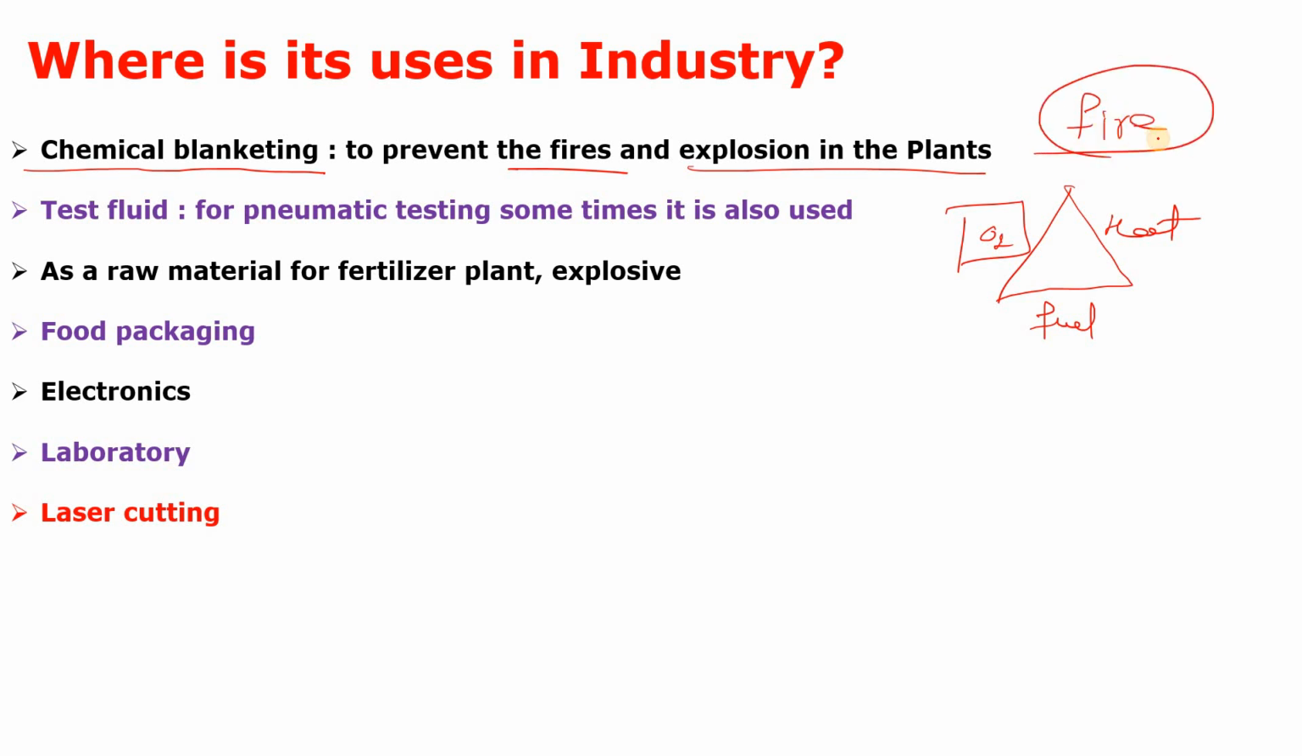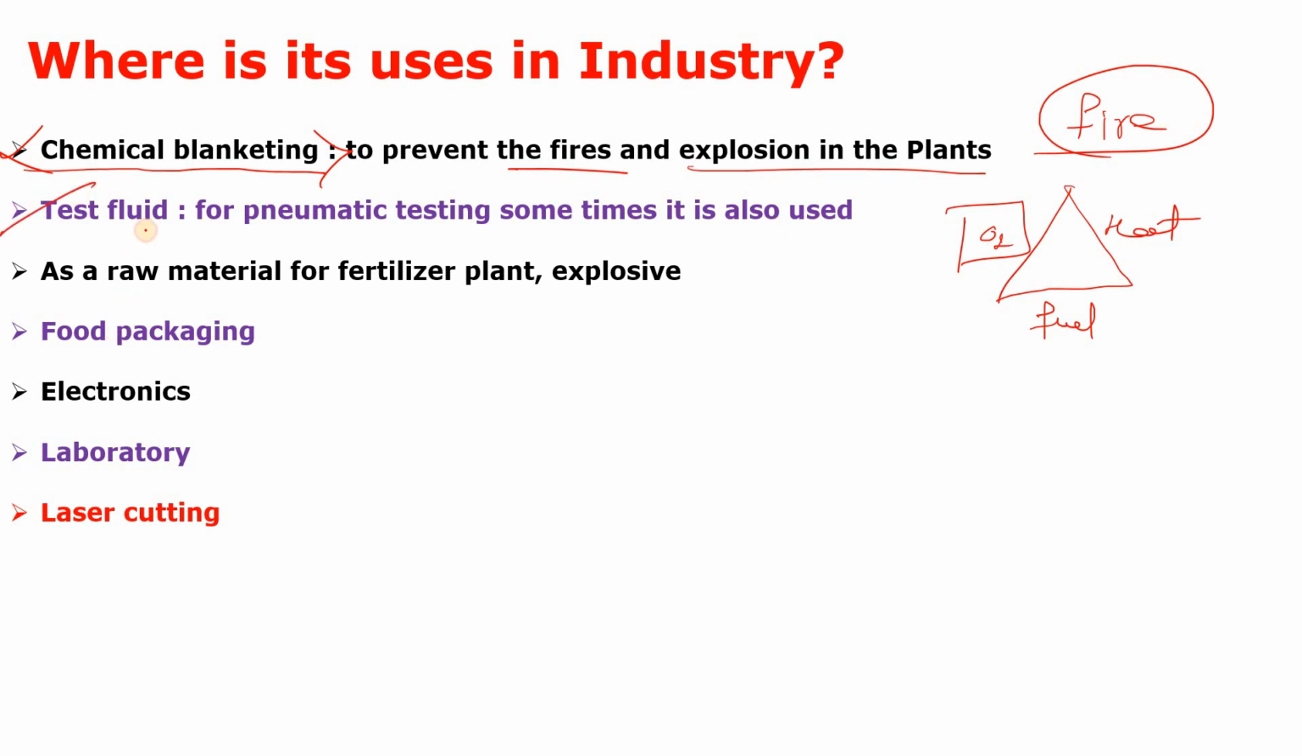Sometimes in piping and vessels, due to increases in pressure and temperature, there may be an explosion, right? And there are some mixtures which can form and create an explosion. So we use nitrogen there as a chemical blanket to prevent fires and explosions in the plant. Got my point? That is the first thing.